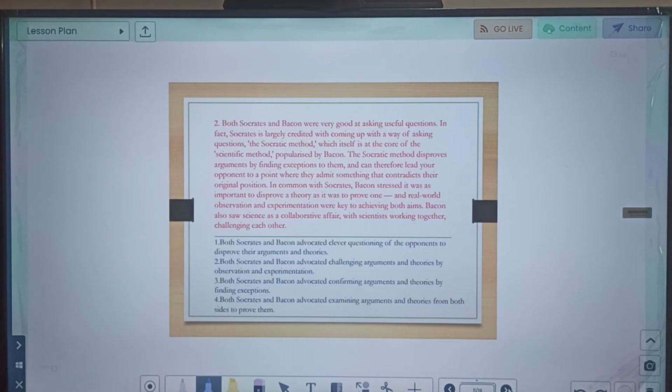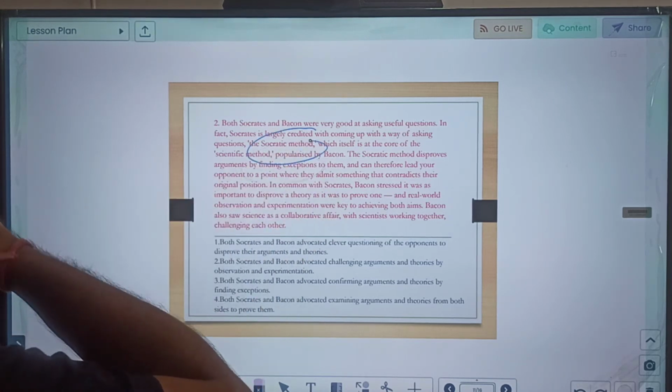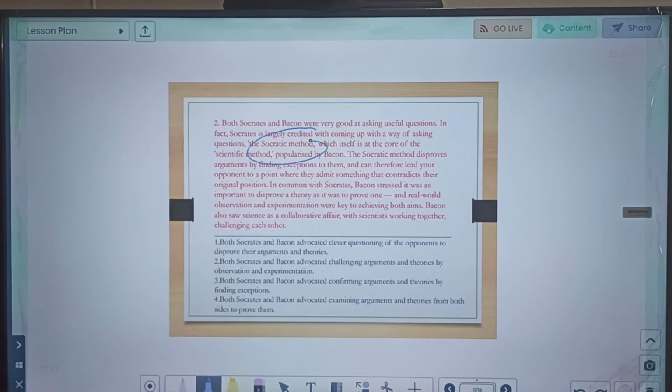Both Socrates and Bacon were very good at asking useful questions. In fact, Socrates is largely credited with coming up with a way of asking questions, the Socratic method, which itself is at the core of the scientific method popularized by Bacon. The Socratic method disproves arguments by finding exceptions to them, and can therefore lead your opponent to a point where they admit something that contradicts their original position.